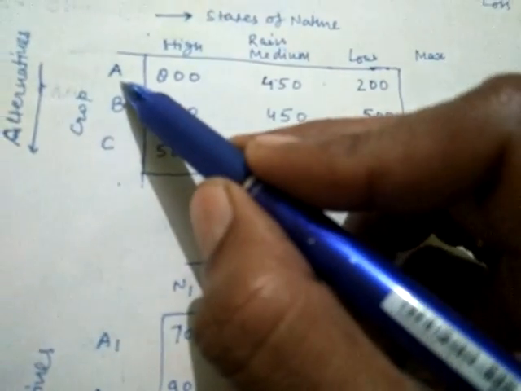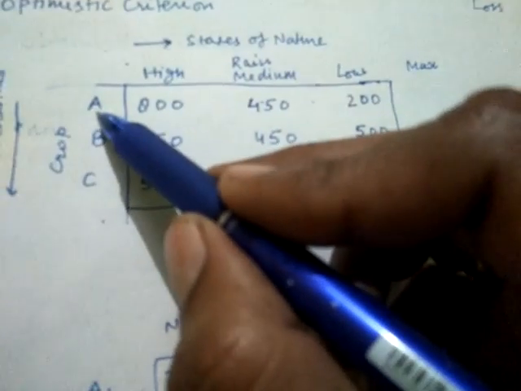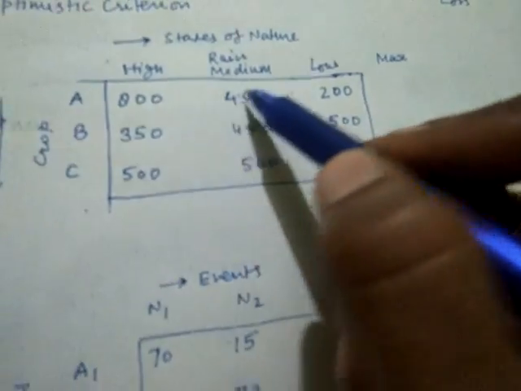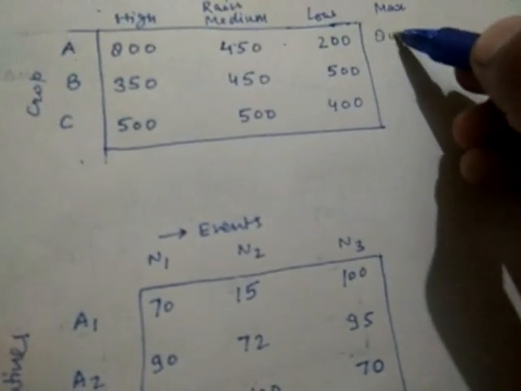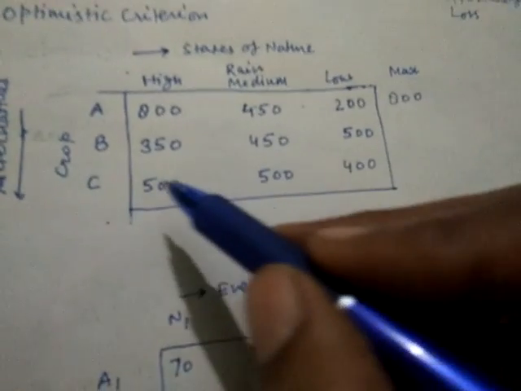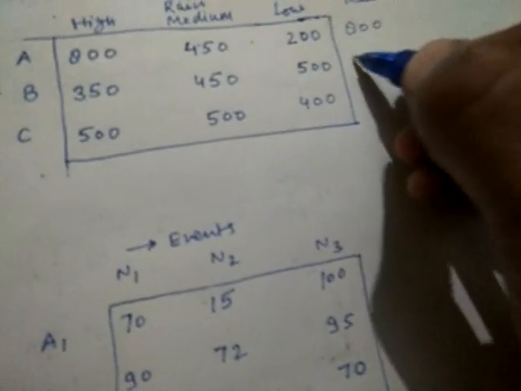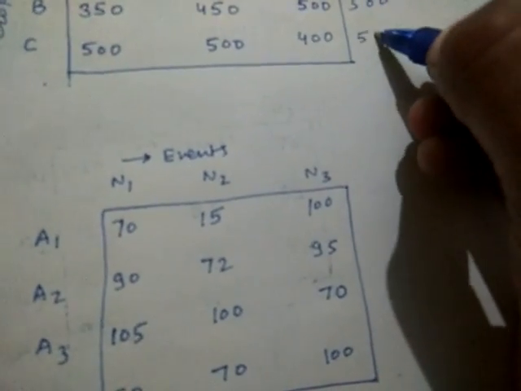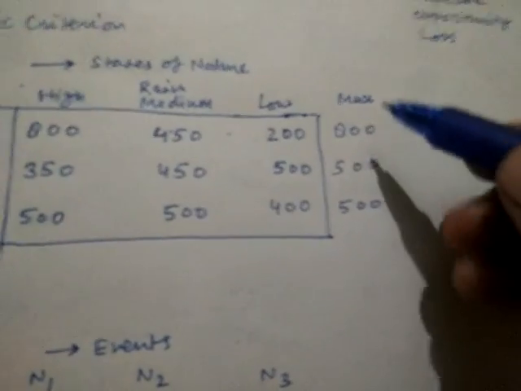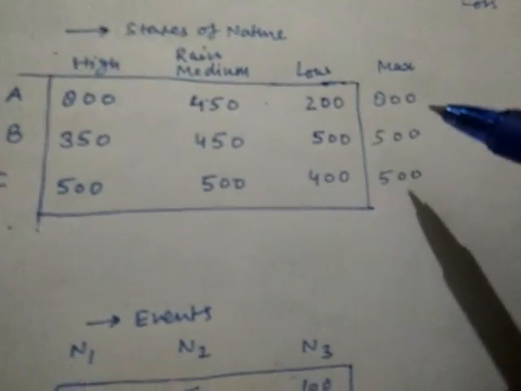So if he chooses crop A, what will be the maximum payoff? That is 800. In the same way, if he chooses crop B, the maximum payoff is 500. If he chooses crop C, the maximum payoff is 500. So these are the maximum payoffs for each course of action.